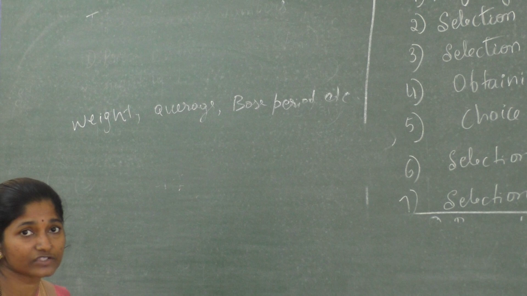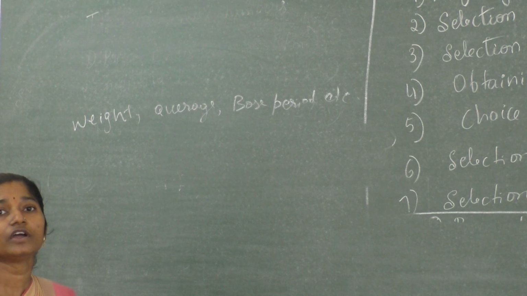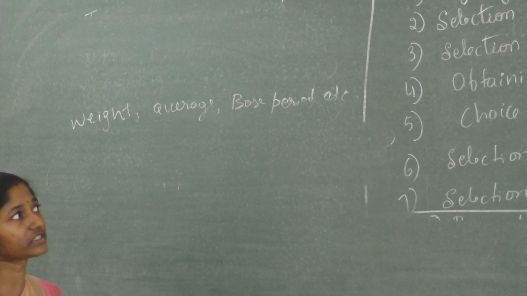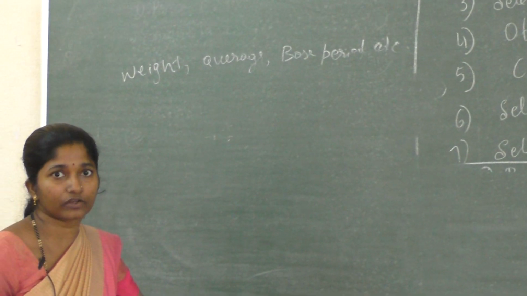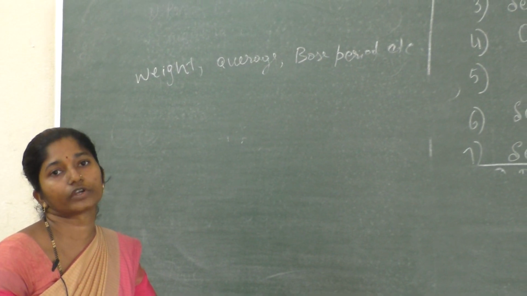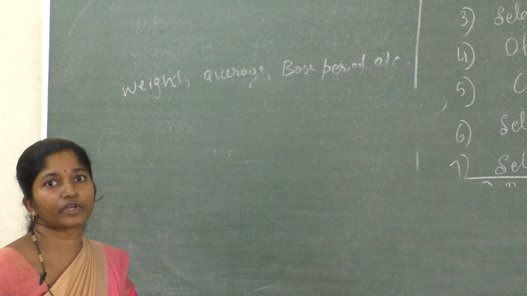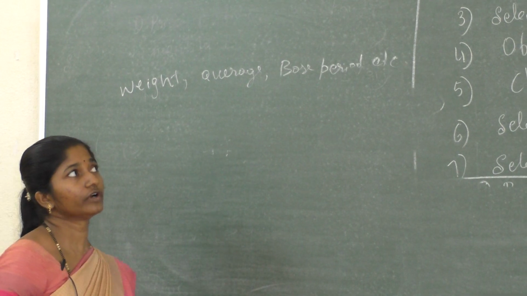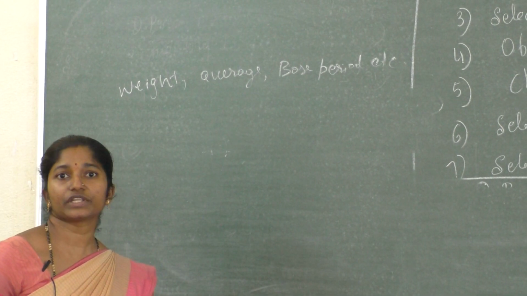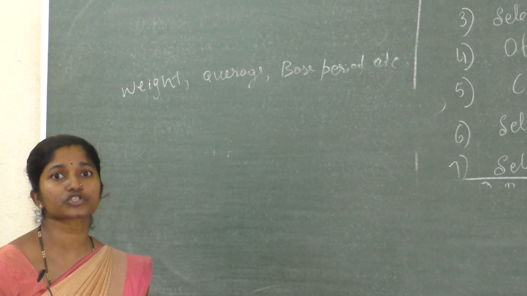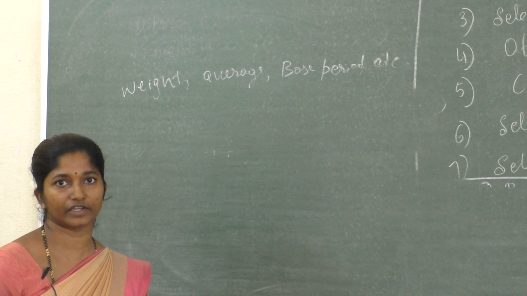If the purpose is not clear, then whatever values you have taken or whatever conclusions you got, that is wrong. Therefore, while constructing the index number, the purpose should be clearly defined.